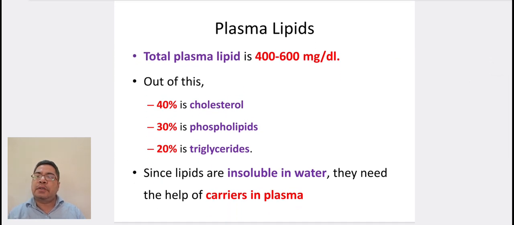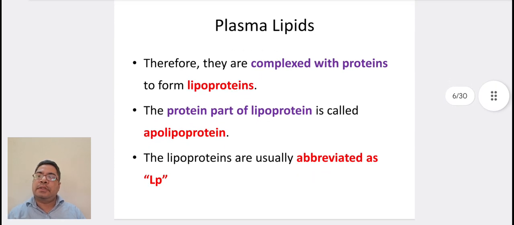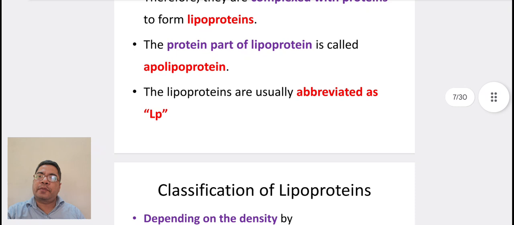Coming to plasma lipids. Total plasma lipid is 400 to 600 milligram per deciliter. Out of this, 40% is cholesterol, 30% is phospholipids, and 20% is triacylglycerides. Since lipids are insoluble in water, they need the help of carriers in plasma. Therefore, they are complexed with proteins to form lipoproteins. The protein part of lipoprotein is called apolipoprotein. The lipoproteins are usually abbreviated as LP.